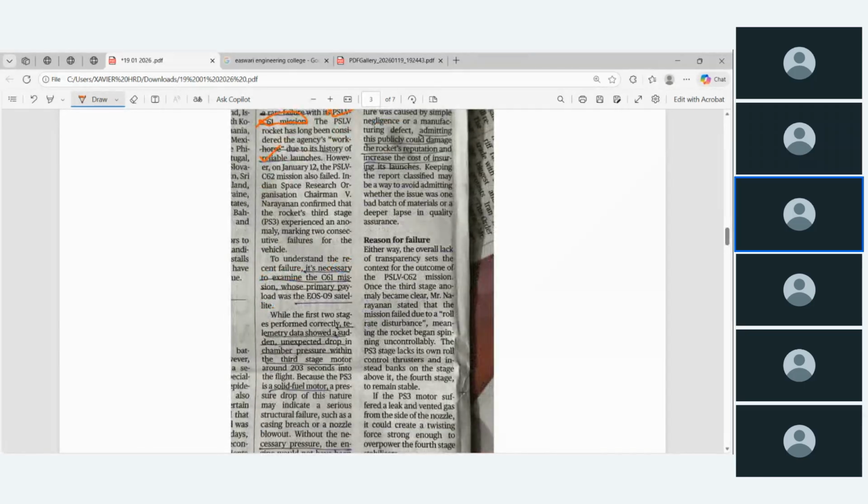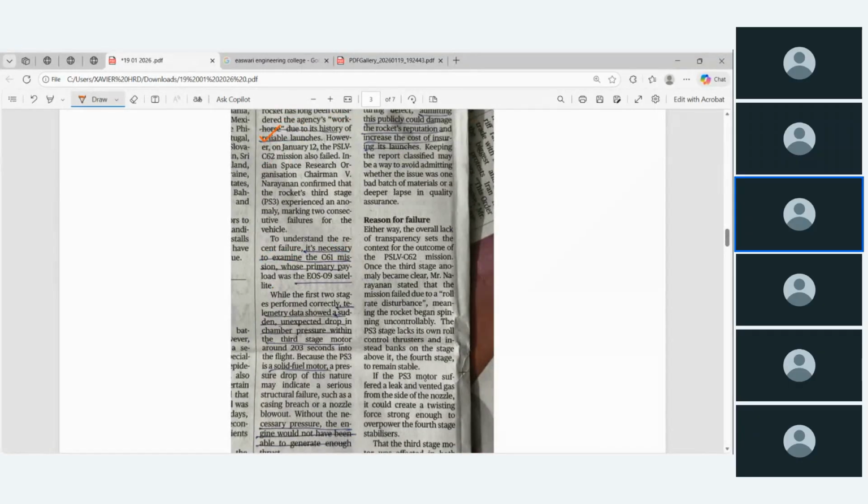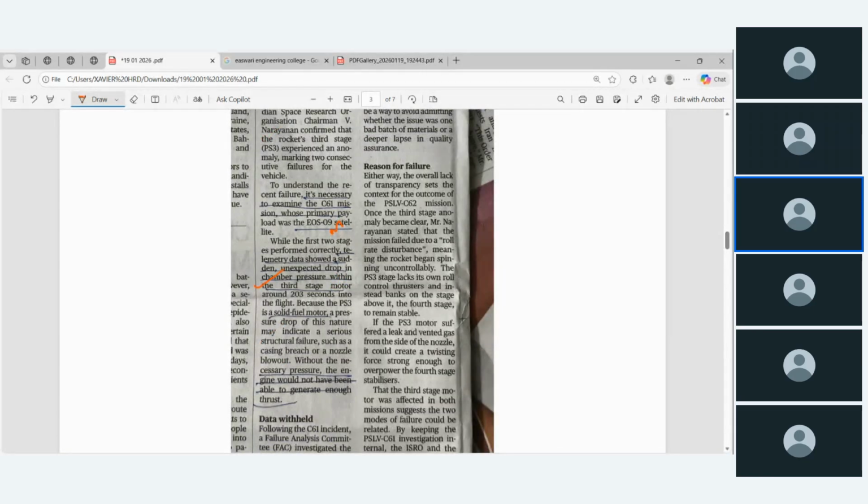It is necessary to examine the C61 mission, whose primary payload was an Earth observation satellite. That was the satellite in C61, and in C62 again we inserted an Earth observation satellite, and anyway that also was lost. Telemetry data showed a sudden unexpected drop in chamber pressure within the third stage motor around 203 seconds into the flight, because of the PS3 stage solid fuel motor. And this is the example given at that time.